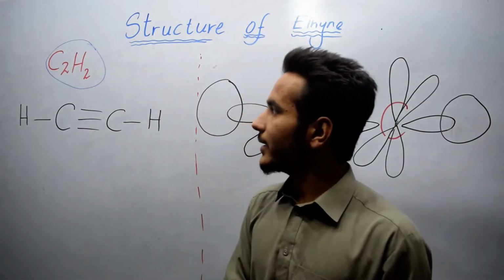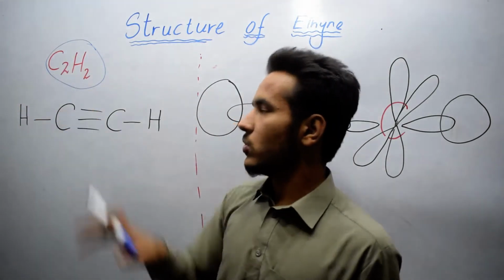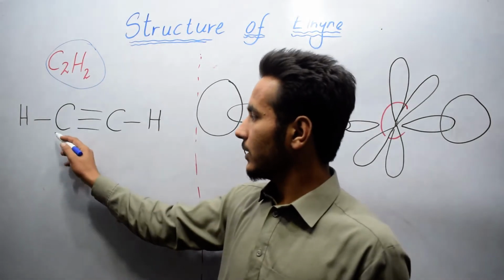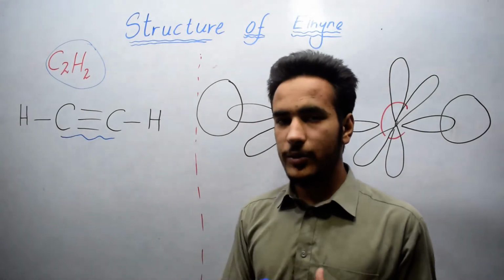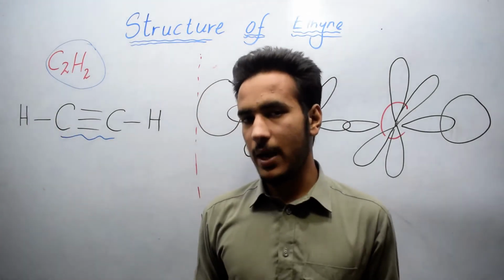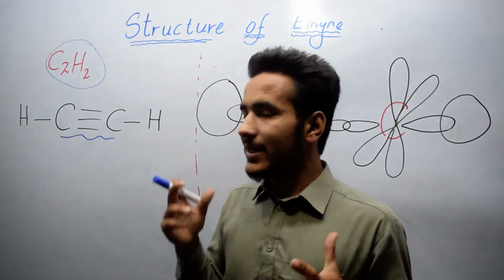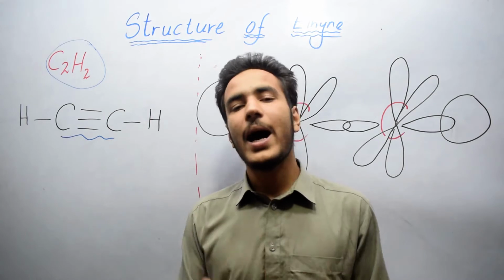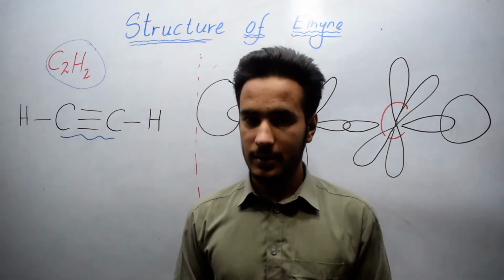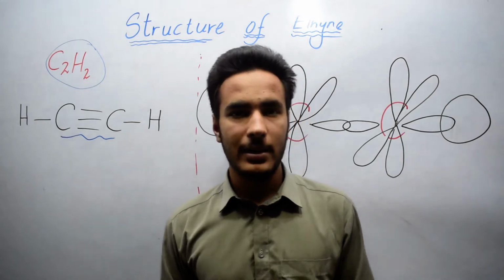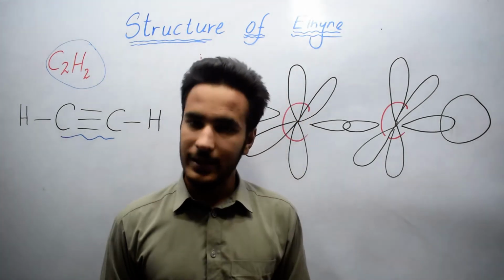It means that it contains two carbon atoms and two hydrogen atoms, and each carbon is bonded with the other carbon atom by a triple bond and also bonded with one hydrogen atom. So it means that they complete their valency and they form four bonds. But how are these bonds formed? This is basically the phenomenon of hybridization. Now we will explain that phenomenon.